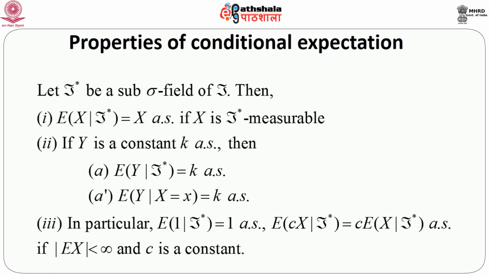So, this is analogous to the theorem for simple expectation, like expectation of CX equals C into expectation of X. So, whether we use conditioning or not, the same kind of result still holds.